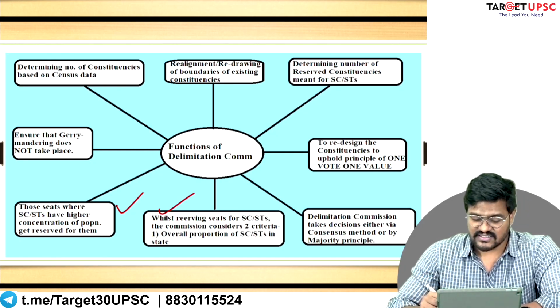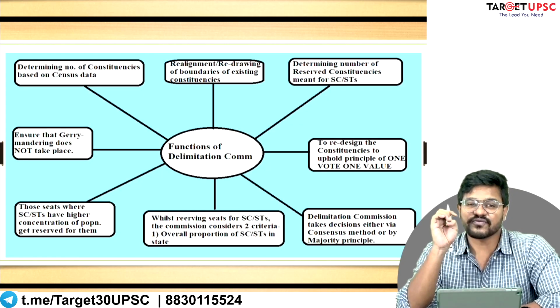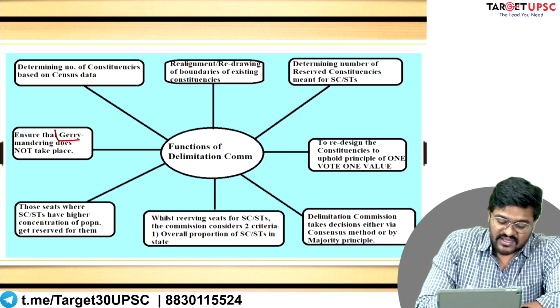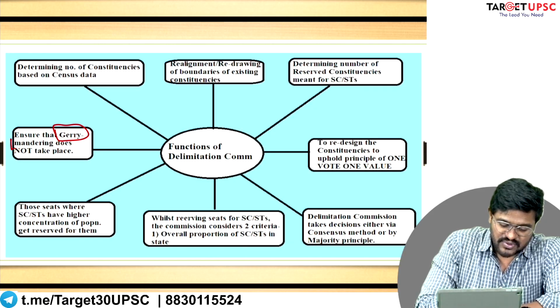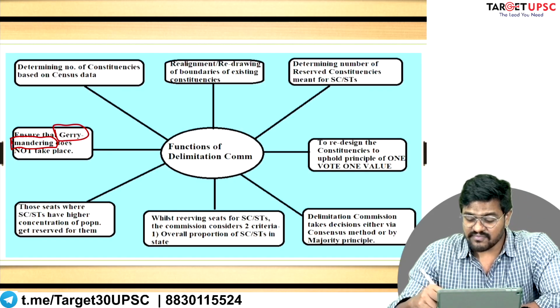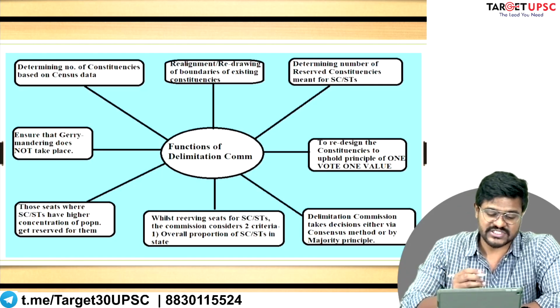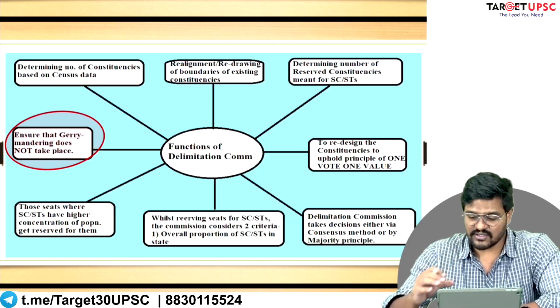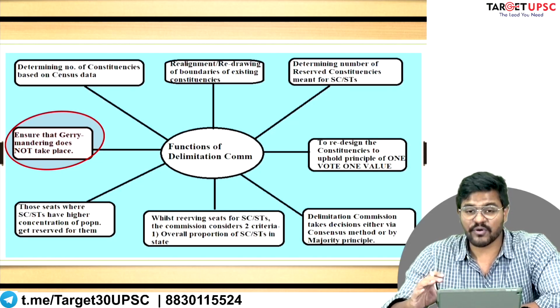And lastly, one of the functions of the Delimitation Commission is to ensure that gerrymandering does not take place. Now, this is probably the first time you have heard of this term, gerrymandering. What is gerrymandering? We'll look at that with the help of an example.